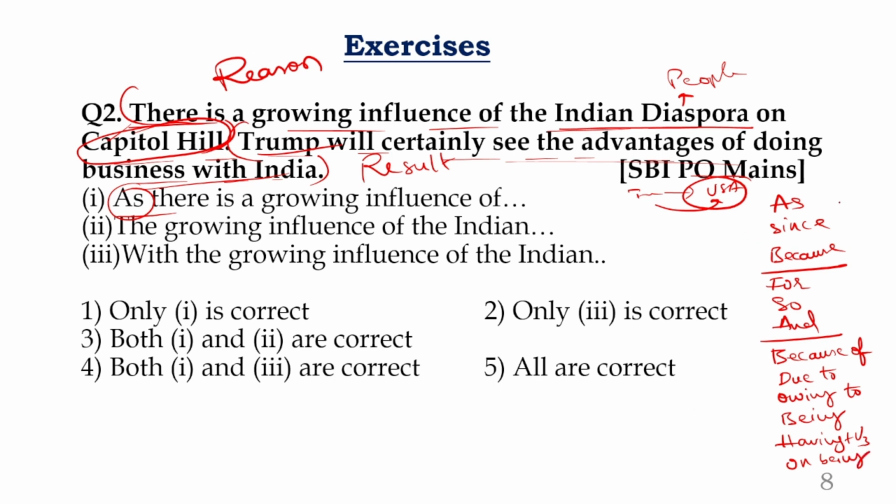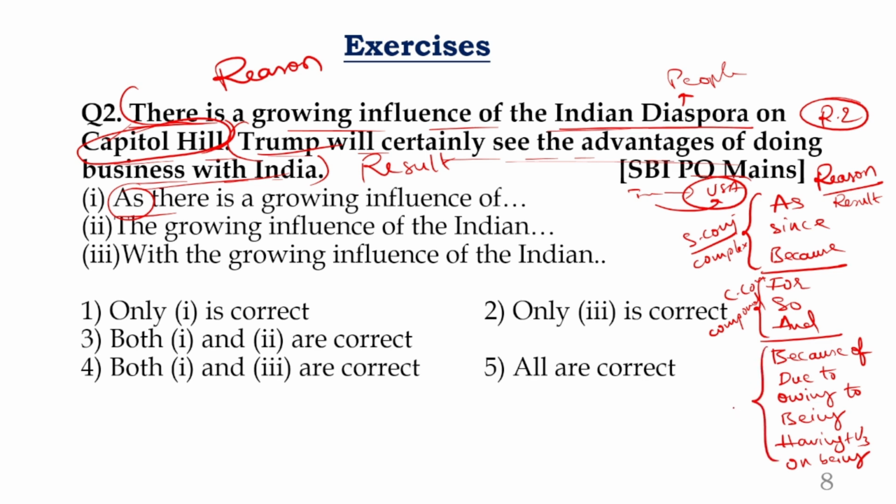The logic is all these words give the meaning of reason and result. You can consider this as rule number 2. Okay, previously I gave one rule, ing rule, right? All these words express the meaning of reason and result. But why did they separate them? The separation is because as, since, because, they are all subordinating conjunctions. When you use subordinating conjunction, that is a complex sentence. For, so, and, they are coordinating conjunctions. When you use coordinating conjunctions, that is a compound statement.